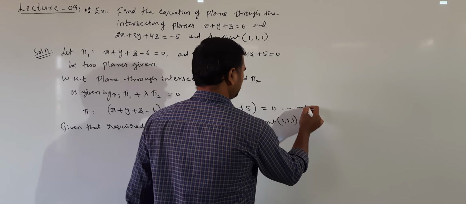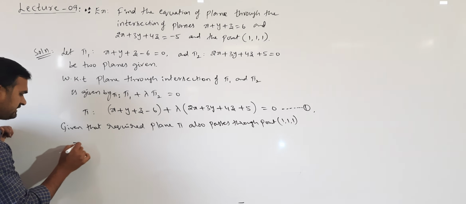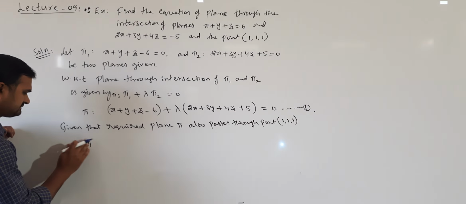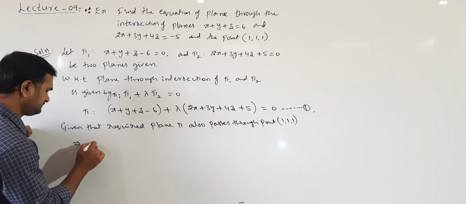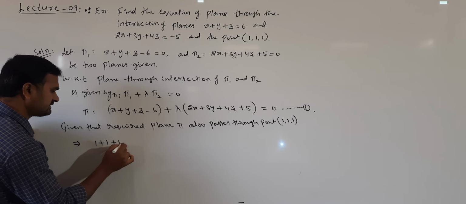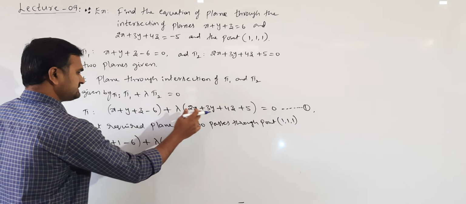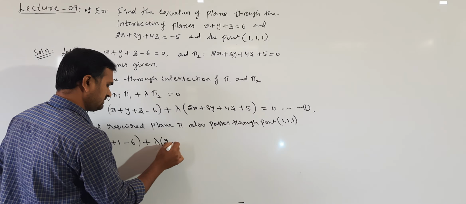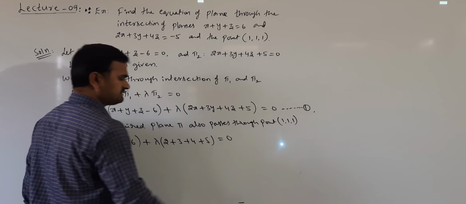Suppose this is equation 1. So passes through the point means I can write pi as, substitute x, y, z as 1 1 1: 1 plus 1 minus 6 plus lambda into, x is 1, y is 1, z is 1, 2 plus 3 plus 4 plus 5 is equal to 0.